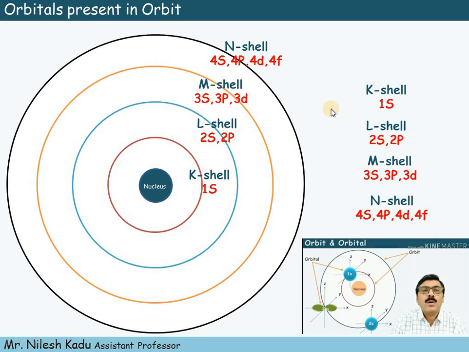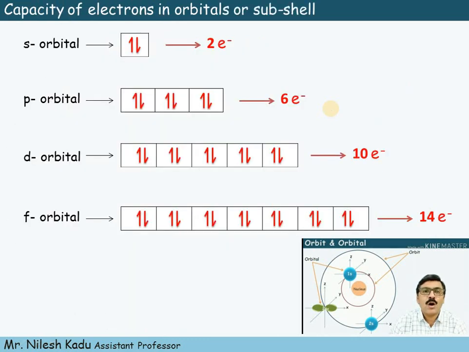Now then, what is the capacity of electrons in orbitals? Now we know that, friends, the s orbital has a spherical shape and has only 2 electron capacity.